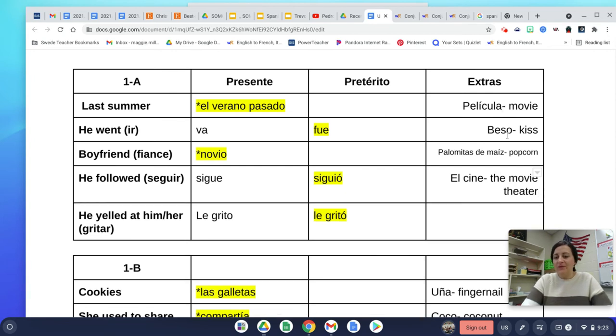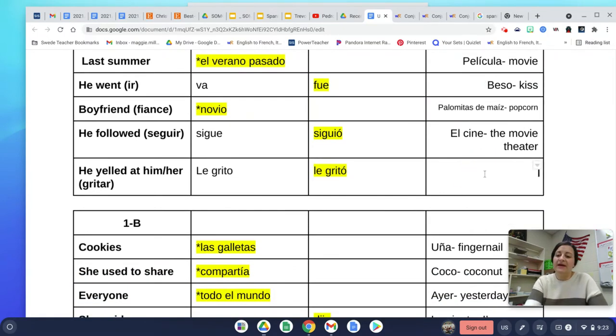Bueno. Then we've got un beso, and you could put un in front of this if you wanted to. Un beso is kiss, like a kiss, but you can turn that into a verb, okay, to kiss, which would be besar. And we can use that phrase kind of to practice what we just did over here in le gritó. So let's say we wanted to say "he kisses me." Okay, well, who's kissing? He is kissing. So we would say besa.